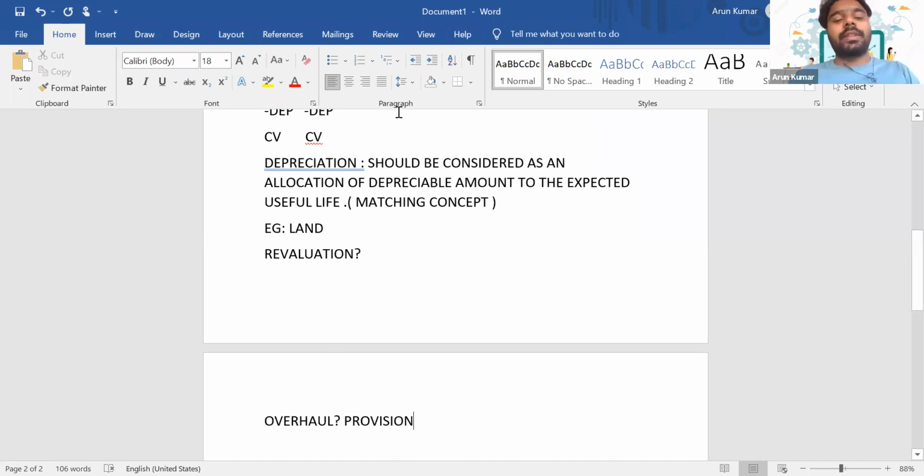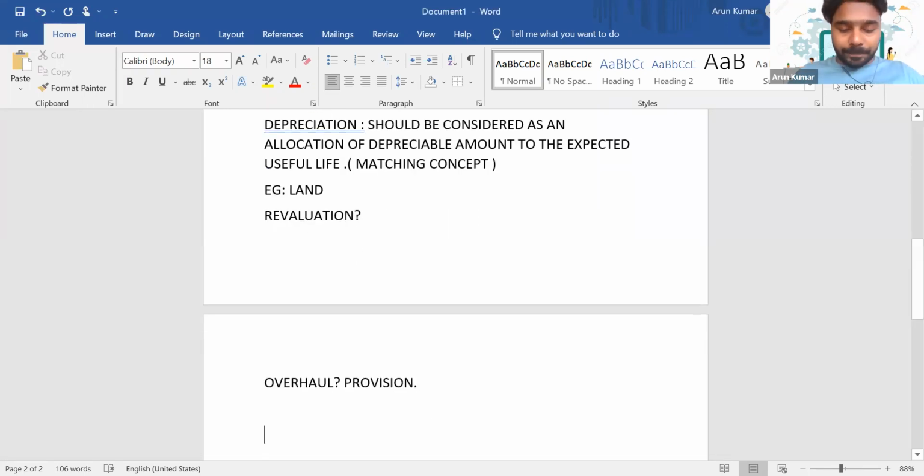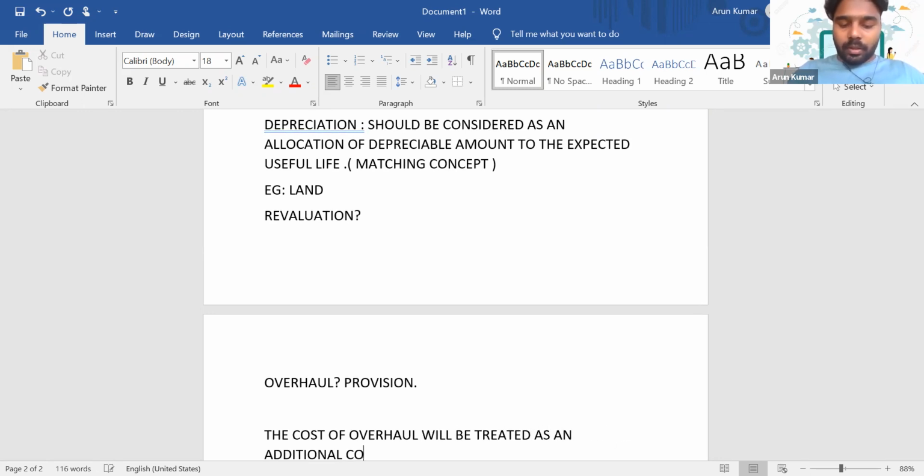So there is no need to create a provision. Instead, the cost of overhaul will be treated as an additional component, and we'll depreciate it till the next overhaul.